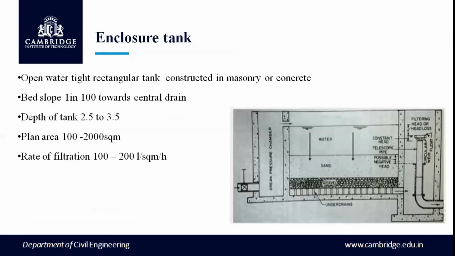The enclosure tank. It is an open, watertight rectangular tank constructed in masonry or concrete. The bed slope is 1 in 100 towards the central drain. The depth of the tank is 2.5 to 3.5 meter. The plan area is 100 to 200 square meter. The rate of filtration is 100 to 200 liter per square meter per hour.